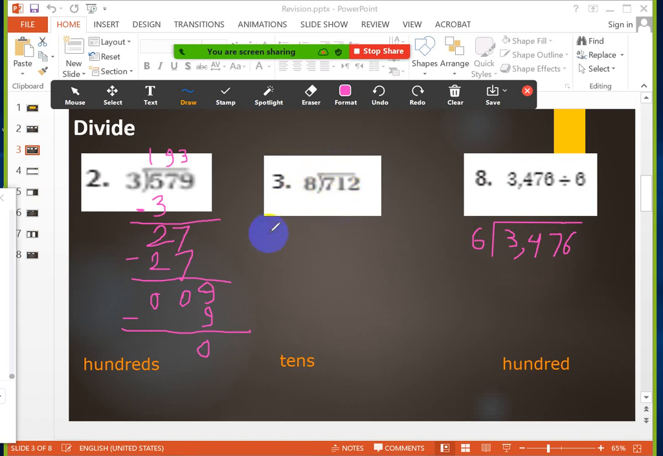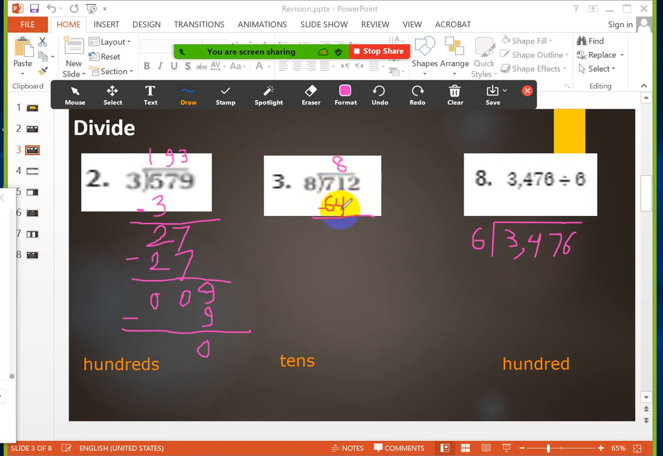Now 71 divided by 8. What is the number that I will multiply with 8 that will give me the closest answer to 71? Yes, of course, it's 8, because 8 multiply 8 equals 64. So it will be 8 in the tens digit, as we said. Now 8 multiply 8 equals 64. So I will write it here, and then I will subtract.